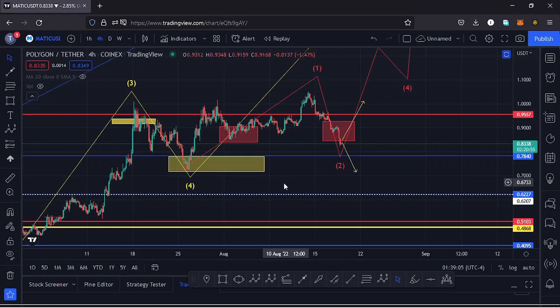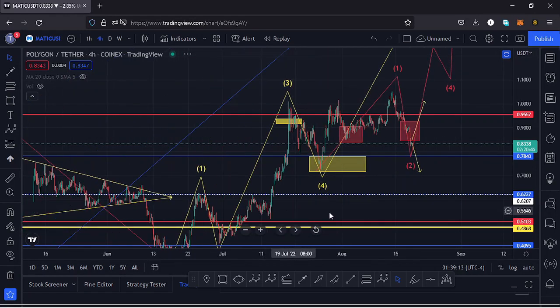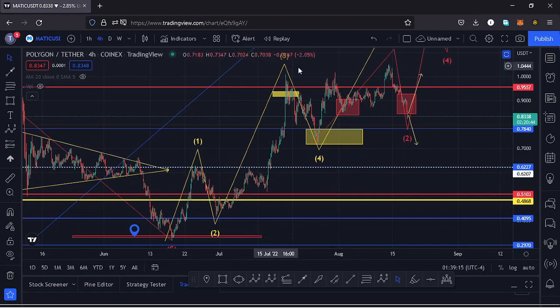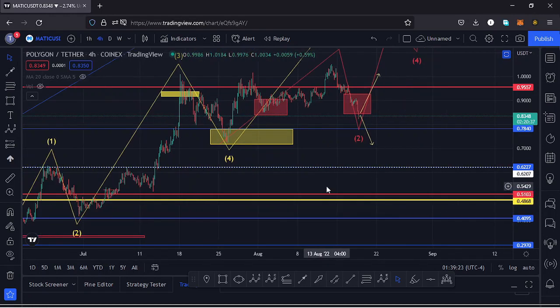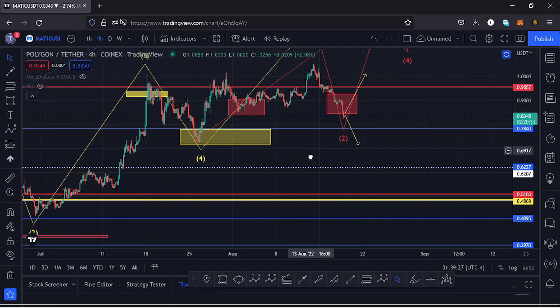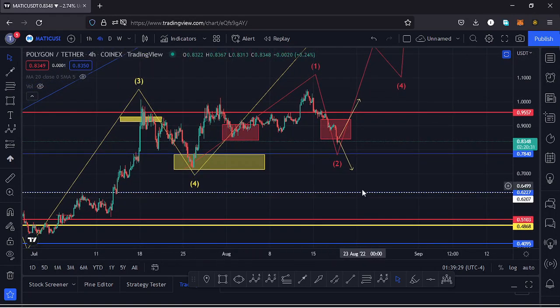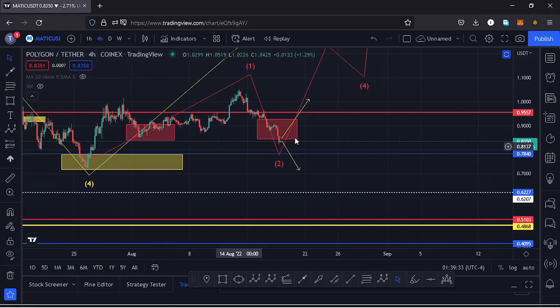And that low also needs not to go to the area at around the $0.62 mark, which is the area within this dotted line, because that will be invalidating my Elliot wave count, because a wave 4 cannot overlap the high of that first wave to the upside. So we need to stay above the $0.62 mark for us to have my Elliot wave structure having the new low here as the low of the wave 4.